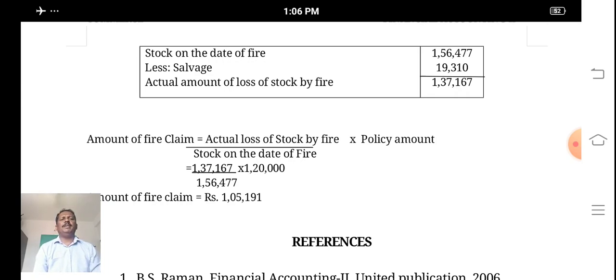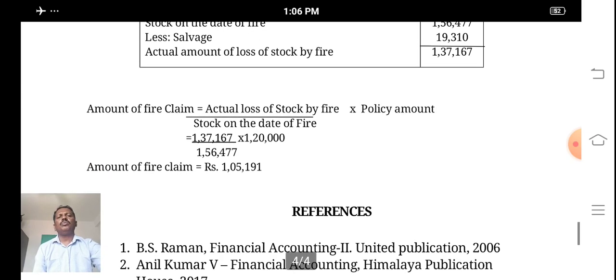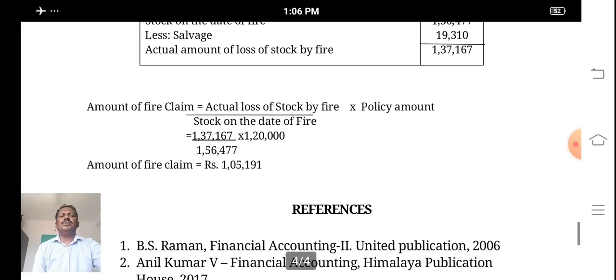And finally, we are using the average clause formula, that is actual loss of stock by fire divided by stock on the date of fire into policy amount, that is 1,37,167 divided by 1,56,477 into 1,20,000. So we got the amount of fire claim equal to 1,05,191.